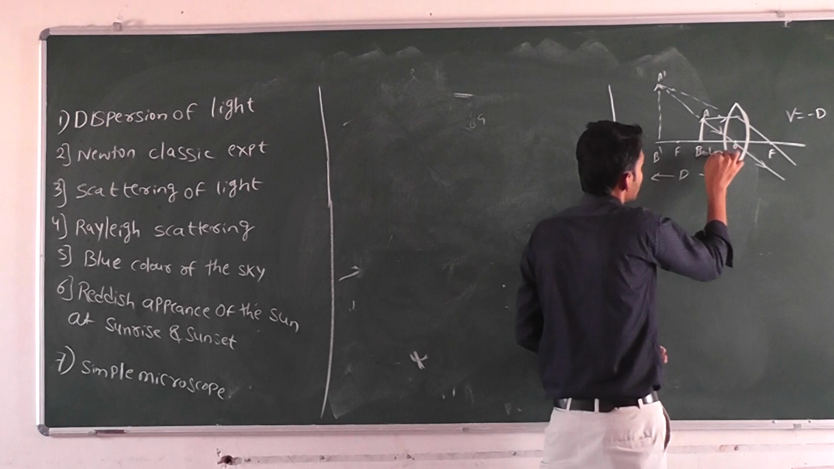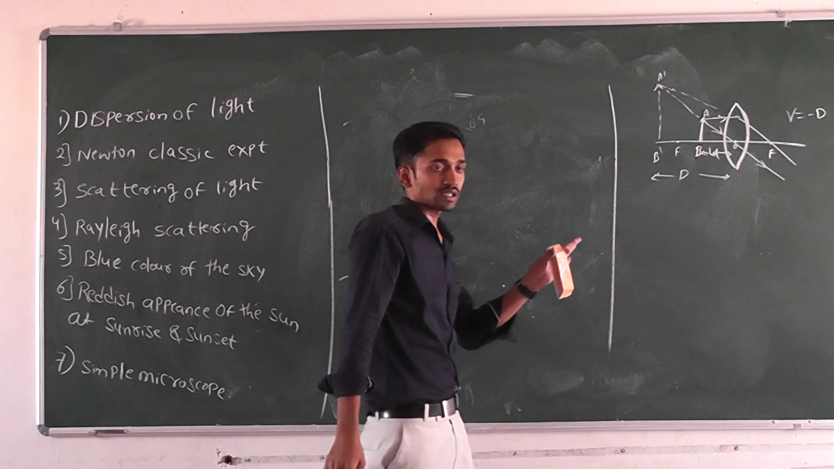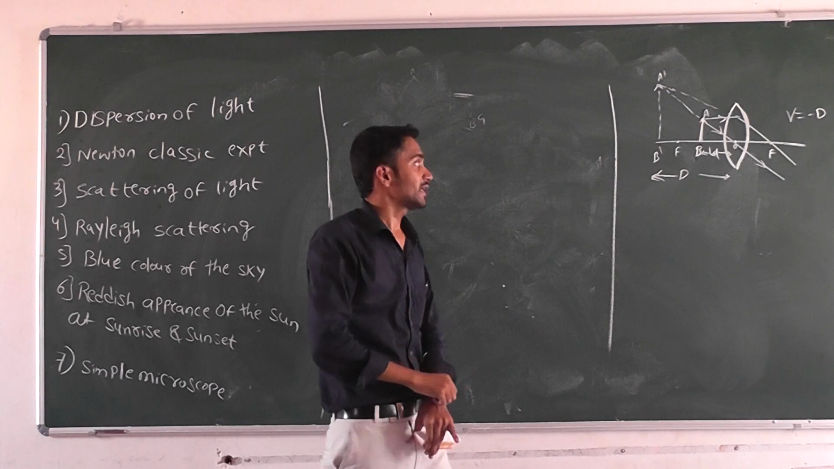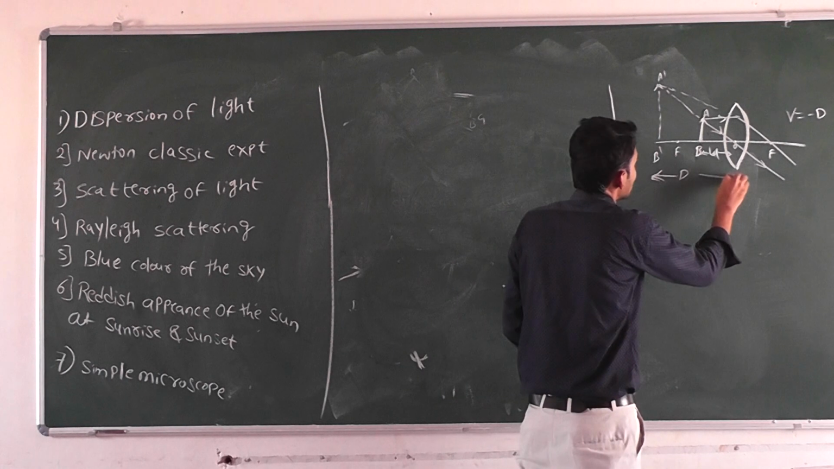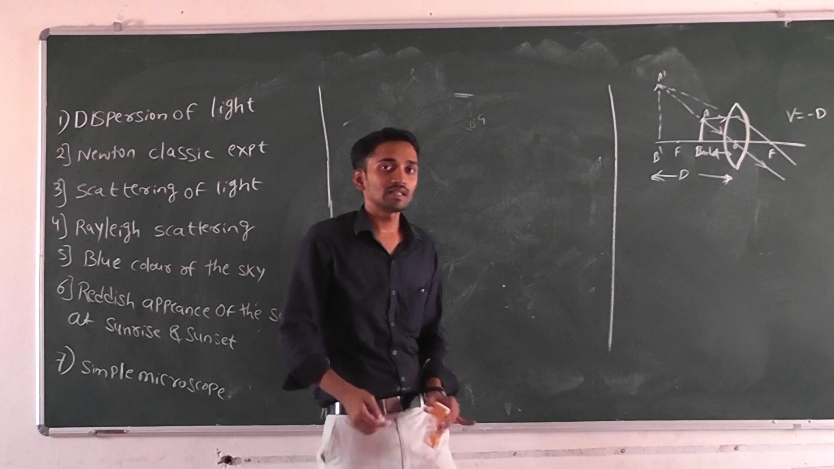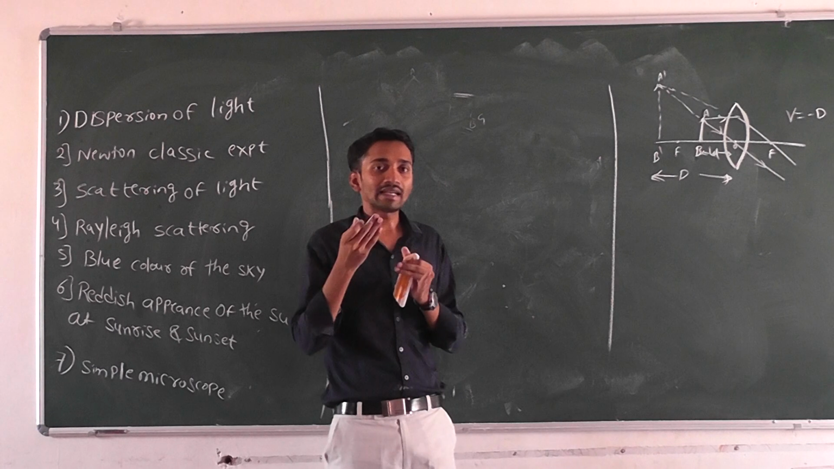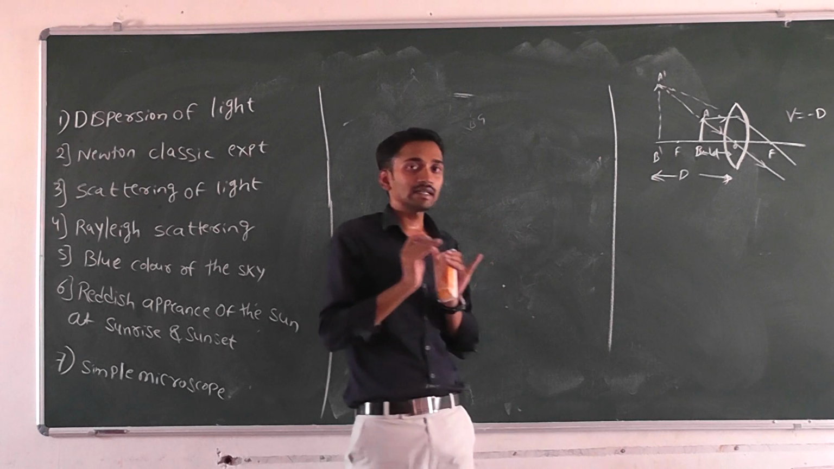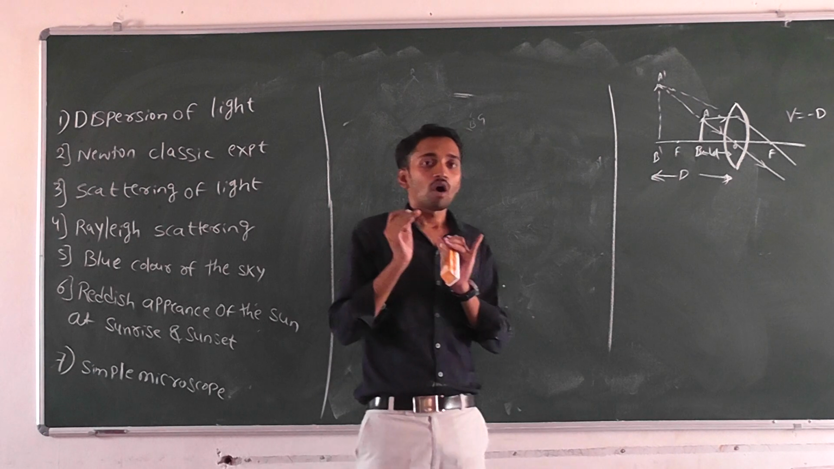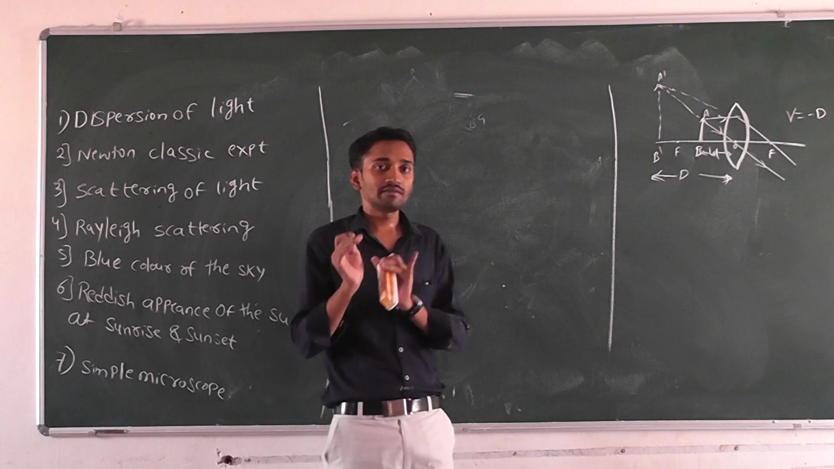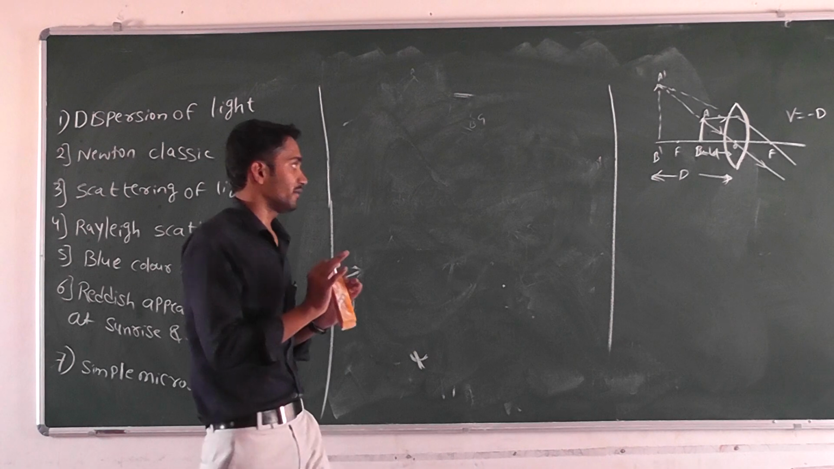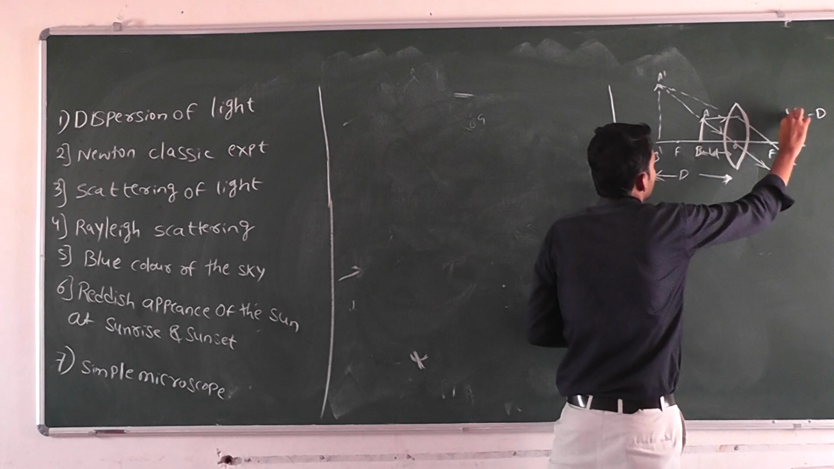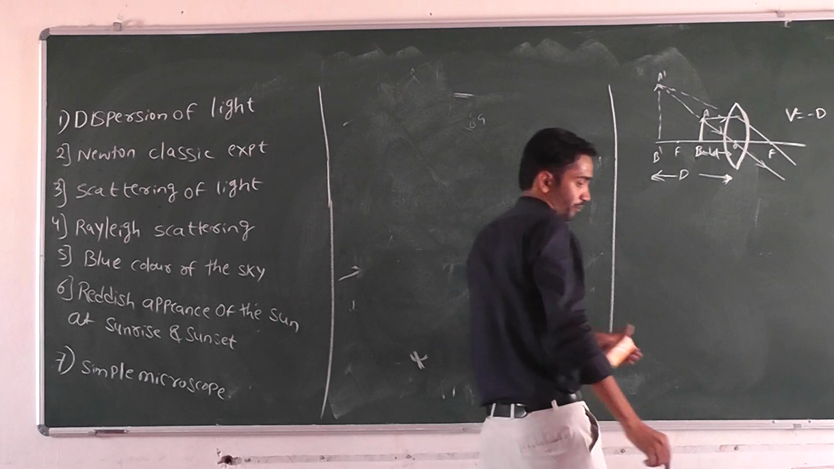Here the object distance we take as u, but the image distance we take as D. D means the distance of distinct vision, which is the minimum distance at which we can see objects clearly. So for the image distance we are taking D.